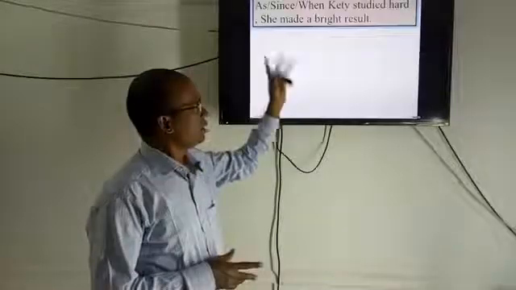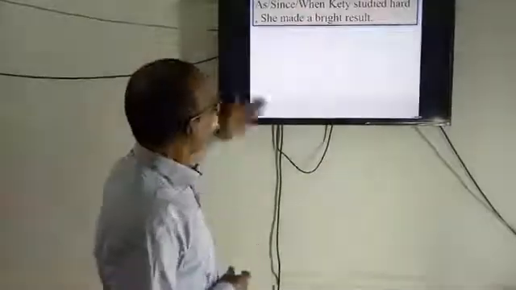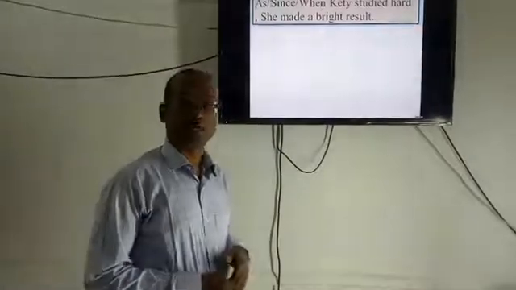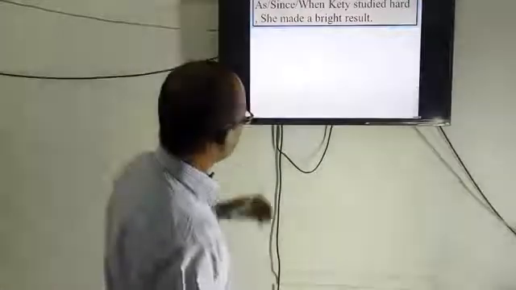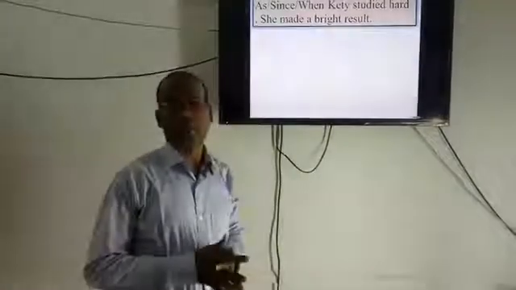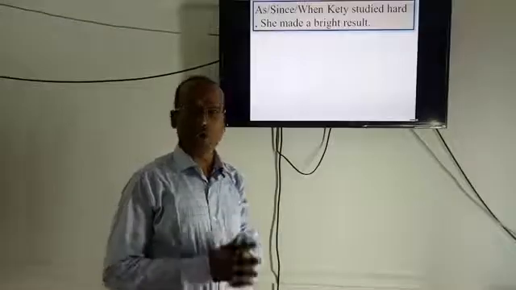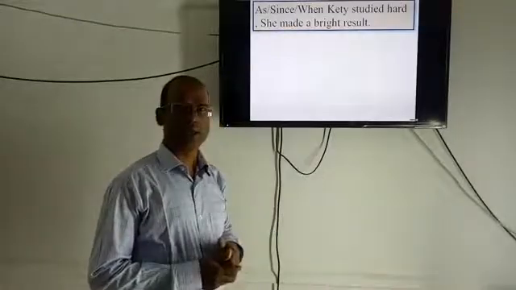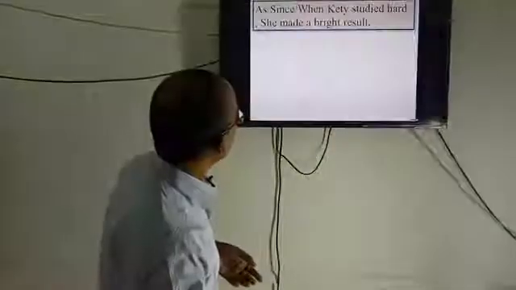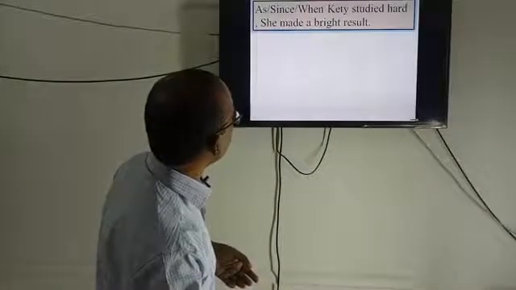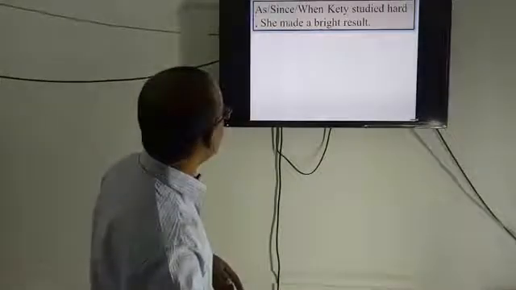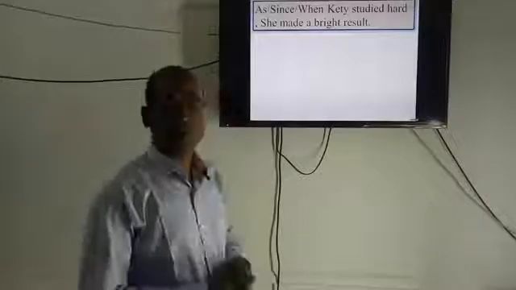That's why it's a subordinate clause, and with the principal clause she made a bright result, it becomes a complex sentence. So I think as/since/when is the main factor, and if we want to turn this complex one into simple, I have to find out the meaning of this subordinate part, that means as/since/when, a reason clause.